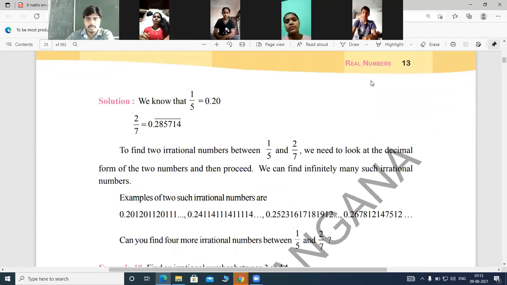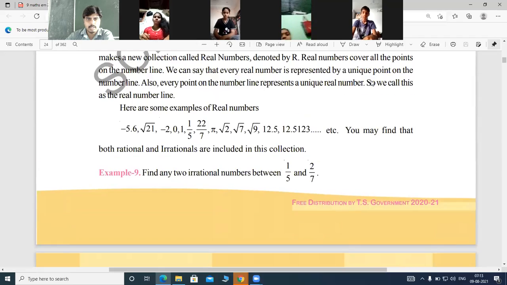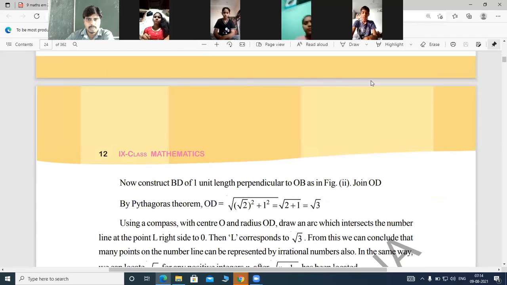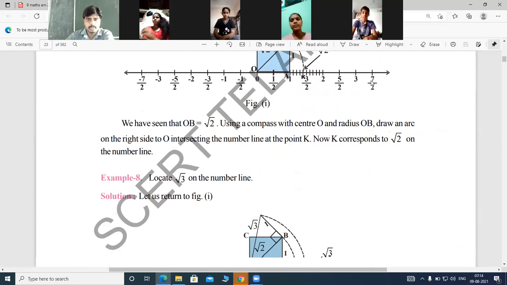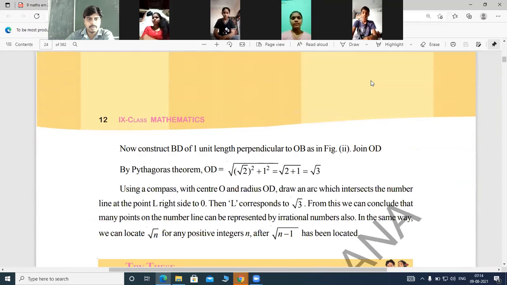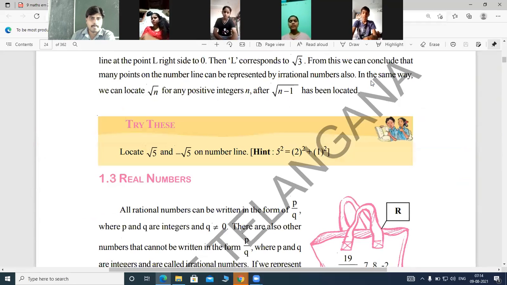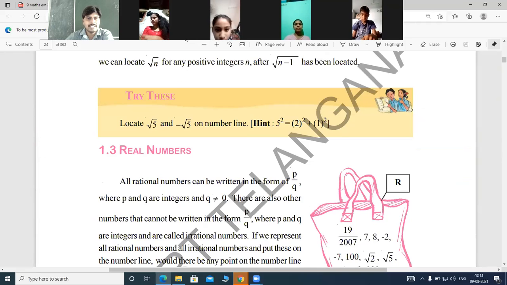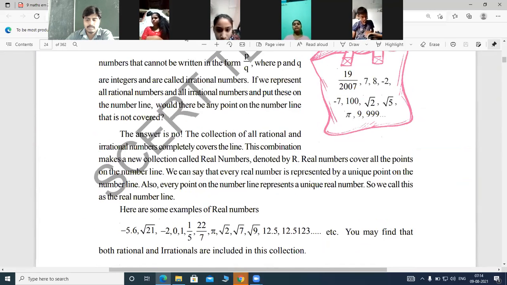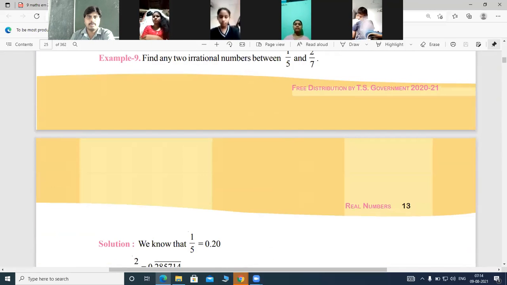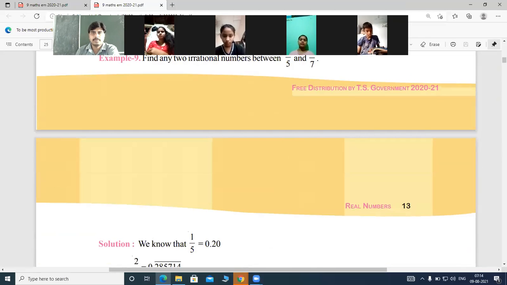Yes, no. I think we didn't discuss this, right? This we have to discuss. Look at this example number. Now just try this question, Nana. Try this: locate root 5 and minus root 5 on the number line. Try that. Yeah, look at example number 9, which is a different one.